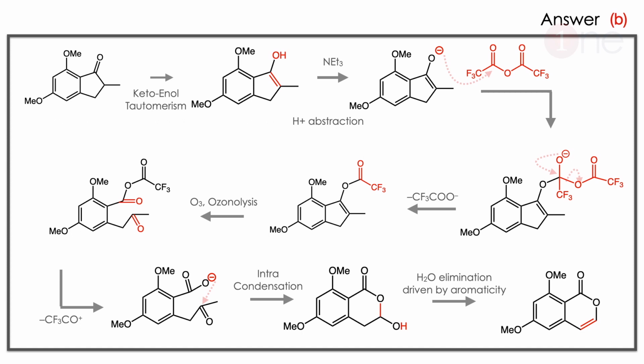Then the intramolecular condensation will happen. The intramolecular condensation leads to the 6-member product. Then the OH also attacks there, so the intramolecular condensation leads to an alcohol. Here water elimination is favored due to aromaticity in the step. So the final product will be a 6-membered ester. Here's the interesting one. Even though it involves multiple steps, the final product is easily identifiable.